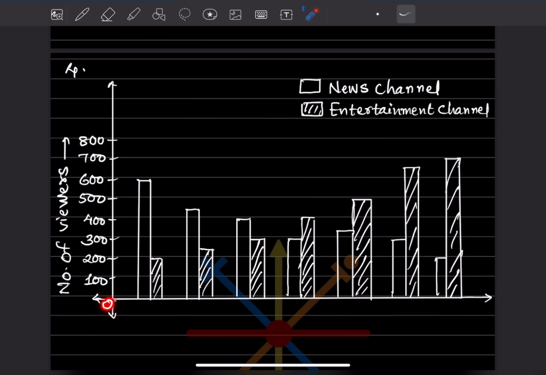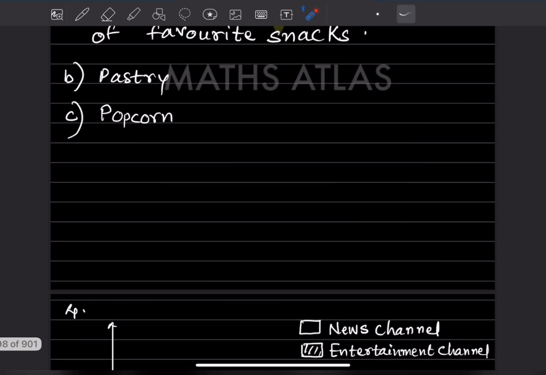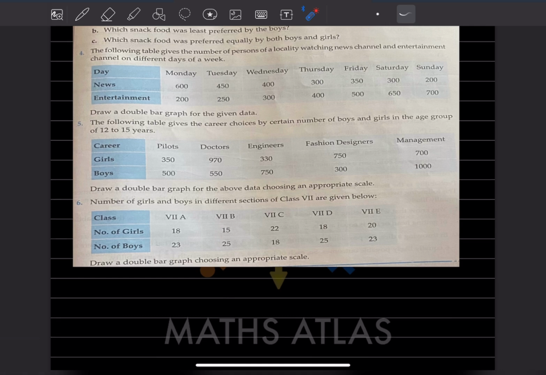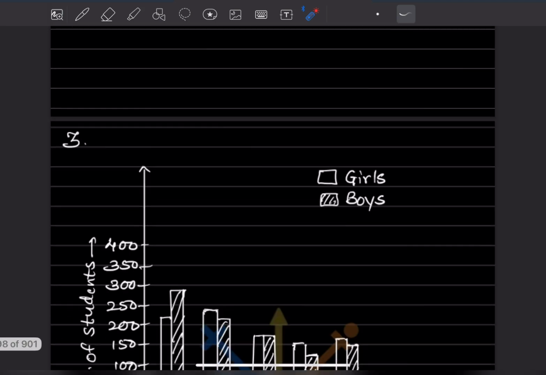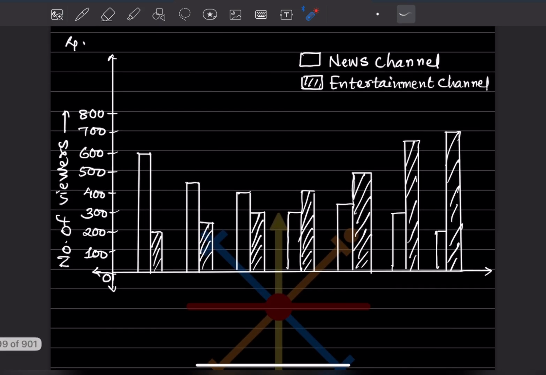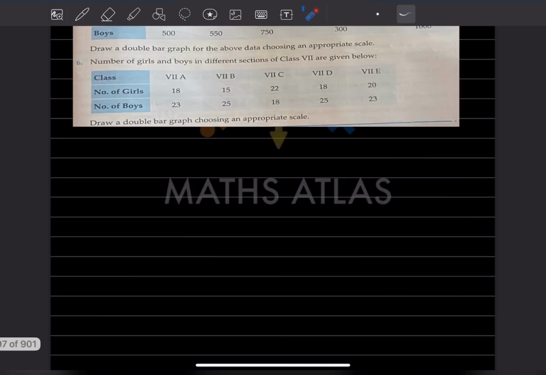So we have taken here an equal interval of 100, because the last number here we can see is 700. So we can take a difference of 100. So this is the graph. You can have a look at this graph. Only the graph is there and no questions are given over here.